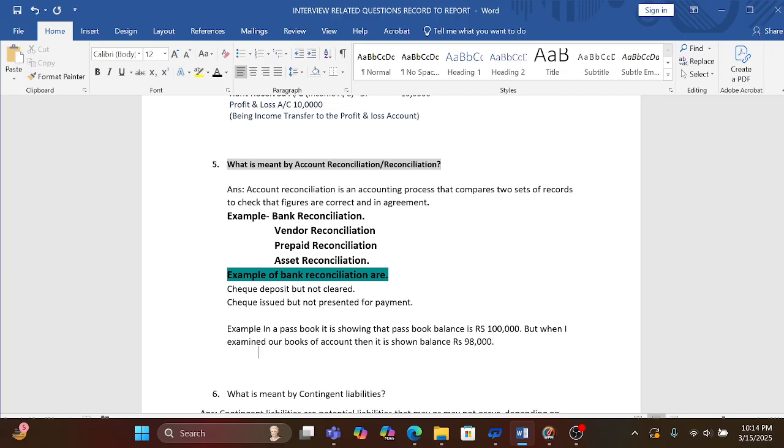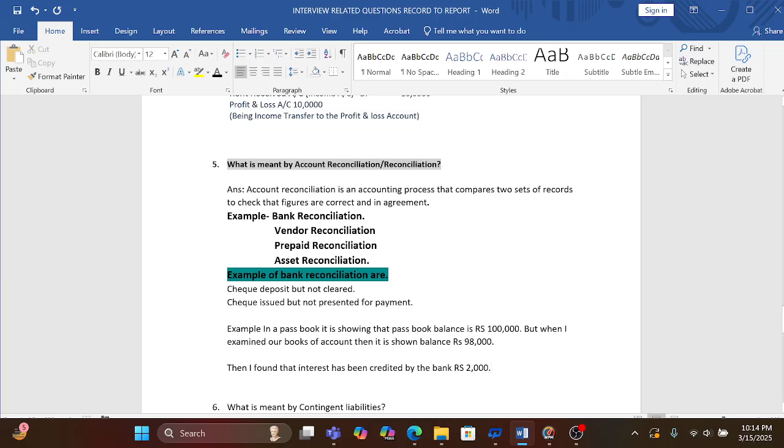So in that case, when we have checked both books, I found that interest has been credited by the bank rupees 2000.